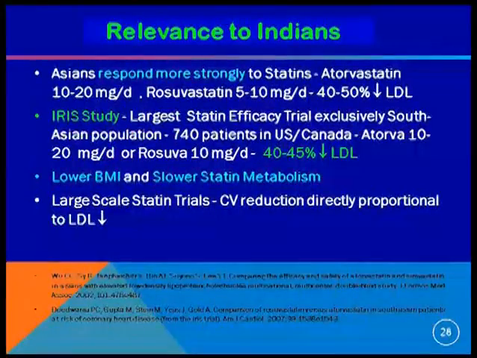And regarding relevance to Indians, if we combine all these guidelines and look at Asian patients, a lot of studies are there showing they respond very well to statins. Even in your clinical practice, you must have seen many patients respond well to 10 to 20 milligram of atorvastatin or maybe 10 milligram of rosuvastatin.